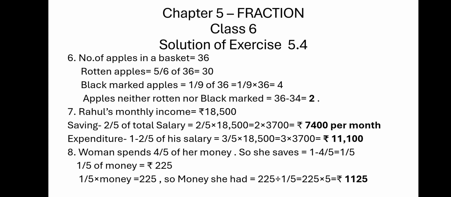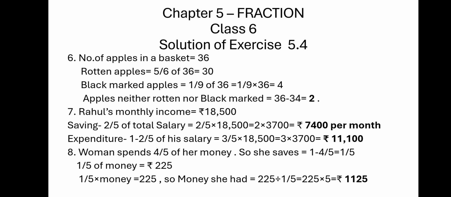Now seventh question. Rahul's monthly income is rupees 18,500. Savings 2/5 of total salary. So 2/5 into 18,500 is 7,400 per month. Expenditure is 1 minus 2/5 of his salary, that is 3/5.